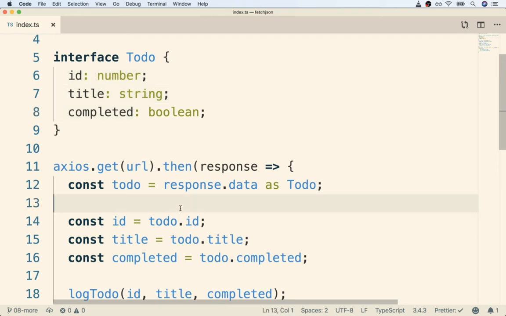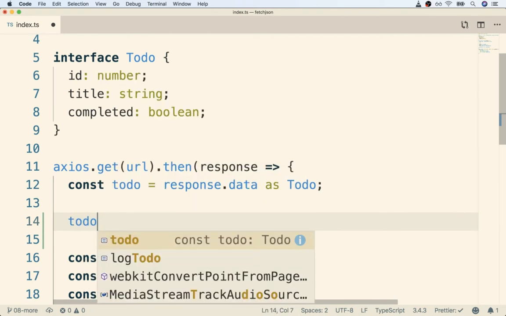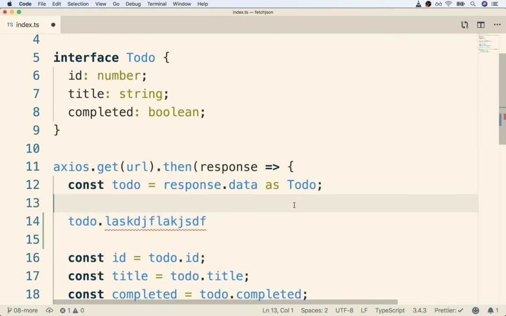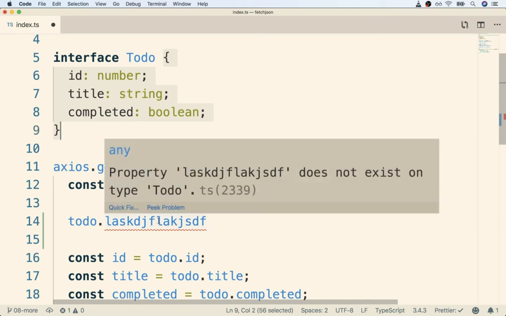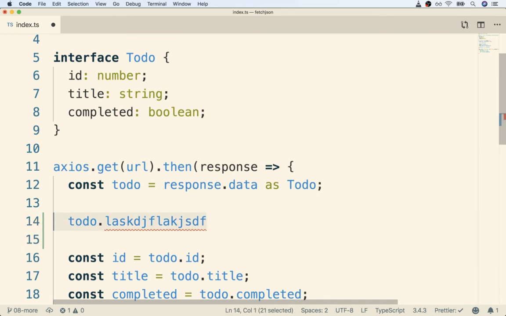So if we start to refer to some property on that todo variable that doesn't exist, TypeScript is going to throw an error at us. TypeScript knows that this variable refers to an object that has these properties and nothing else. So if we try to reference some other property, there must be something wrong with our code, and TypeScript can discover that and tell us that in the form of an error. So that's why we generally care about types.